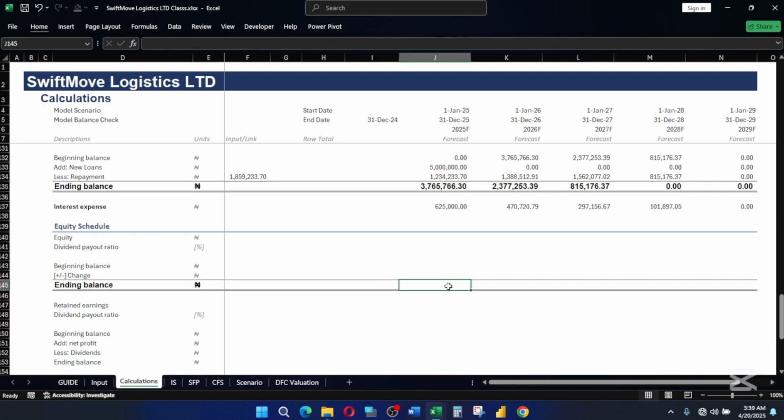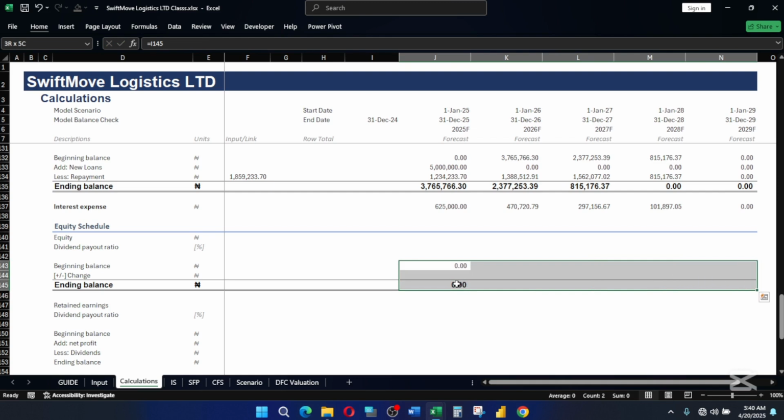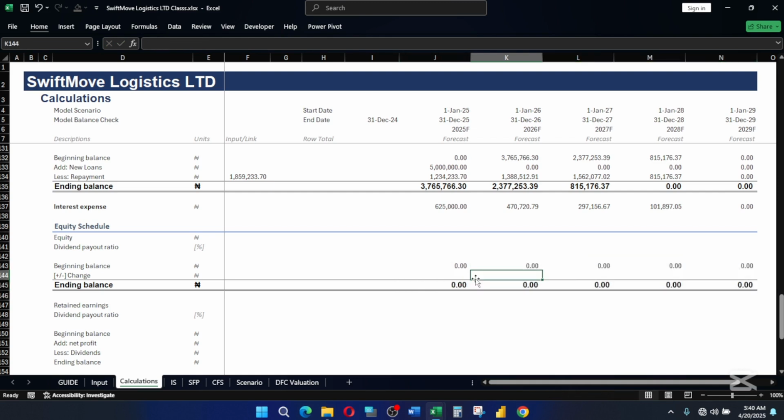Now the same thing we did on the loan, we are still going to do the same here. So our opening balance is going to be equal to the previous balance, and the summation is going to be equal to the summation of this. Let me go ahead and fill this in.